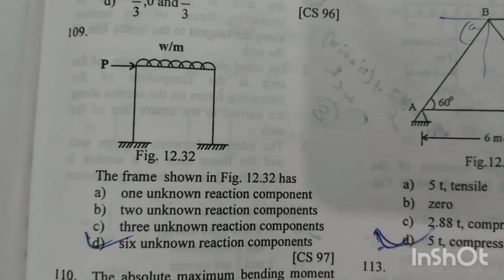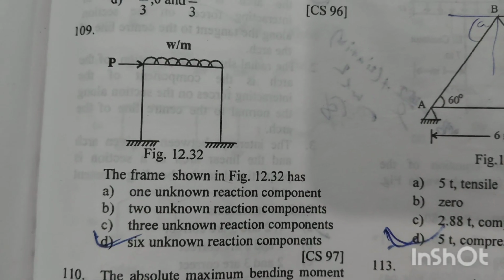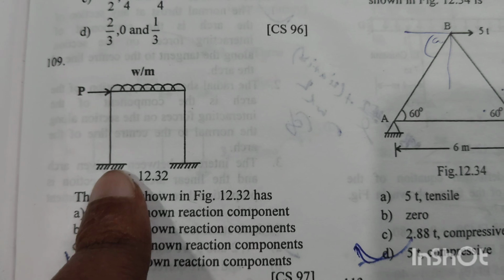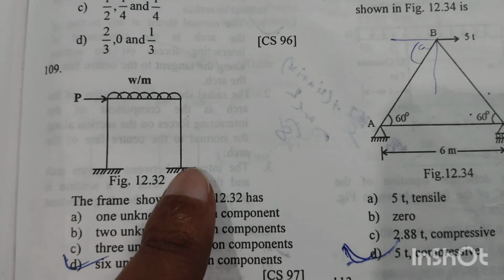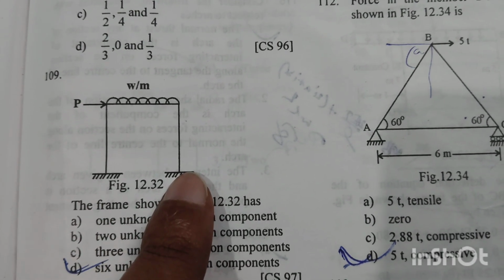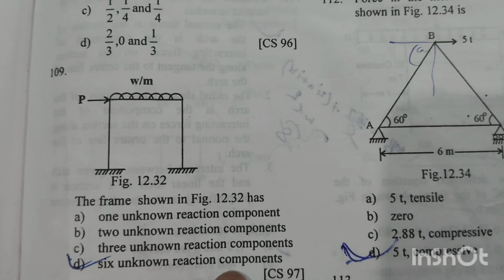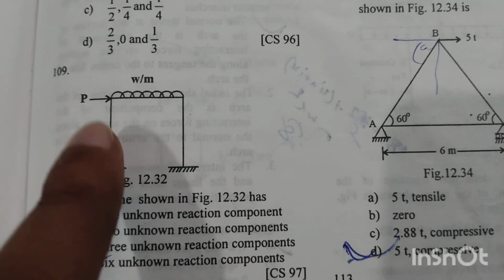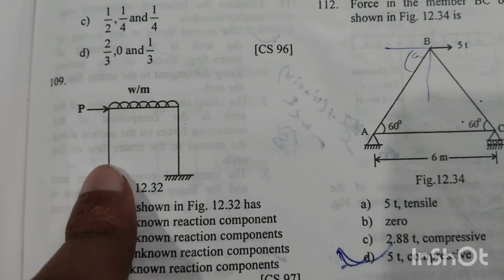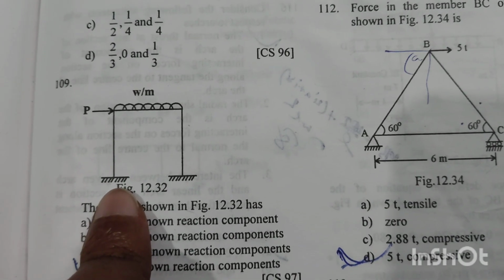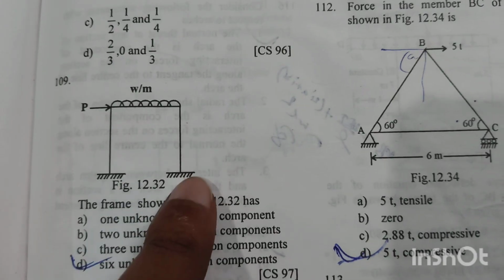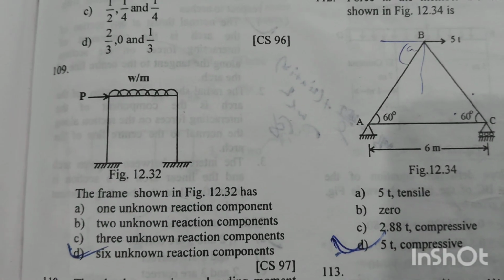Question number 109. The frame shown in figure 12.32 has at this support the number of reaction components as 3, and at this fixed end support the number of reaction components will be 3. So 3 plus 3 equals 6 unknown reaction components, and the 3 unknown reaction components at each end will be 1 horizontal reaction, 1 vertical reaction and 1 moment. So 3 at this end and 3 at this end, total 6. Option D is the right answer.